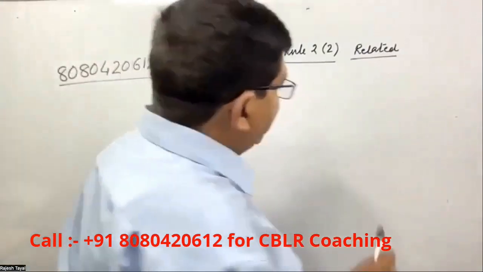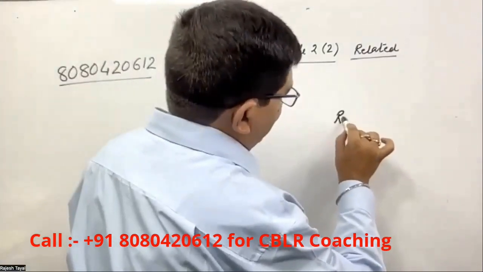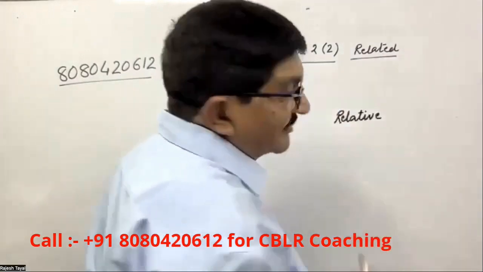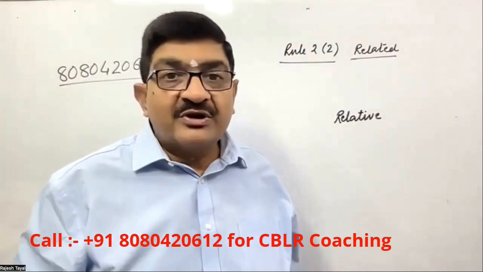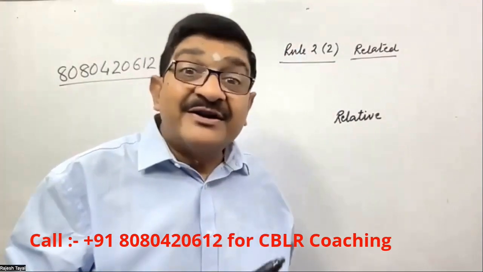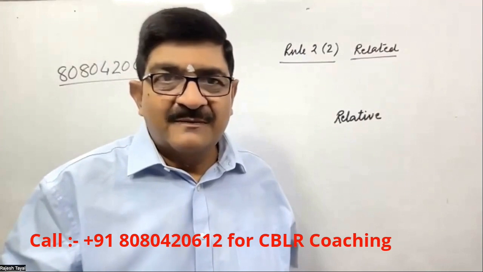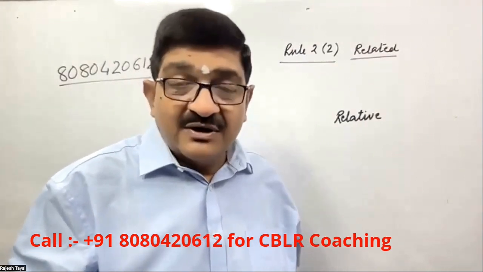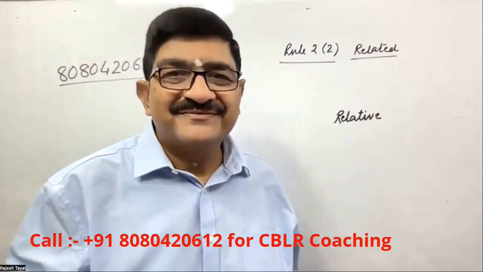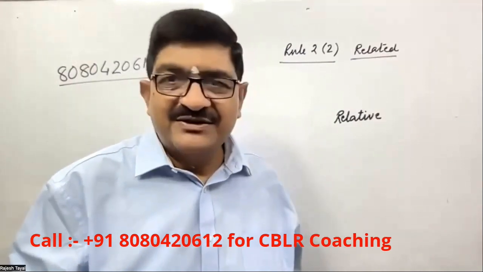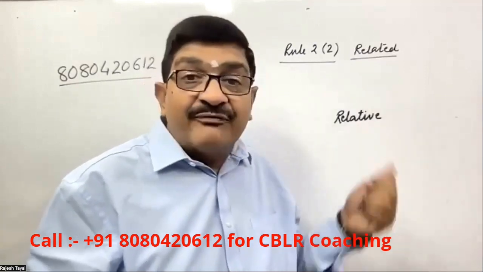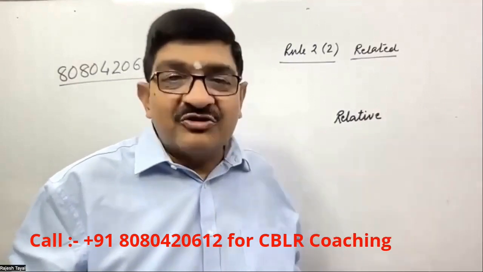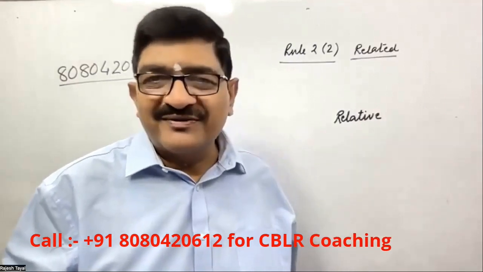Now, there is another concept which is very common, at least in India, that is relative. What is the relation between the term relative and related? Prima facie, it is one and the same, right? But relative is a part of related. Relatives are there for a natural human being. How can there be a relation between artificial persons?